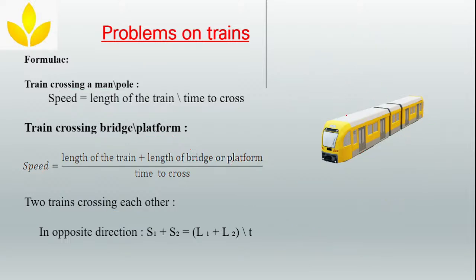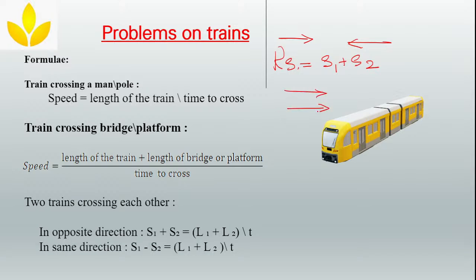So what we will do there? We will see here. Suppose if the trains are moving in the opposite direction, then your relative speed is equal to speed of the first train plus speed of the second train. Suppose they both are moving in the same direction, then the relative speed is equal to speed of the first train minus speed of the second train. Clear, guys? So this is for relative speed. I hope you understand. Clear?